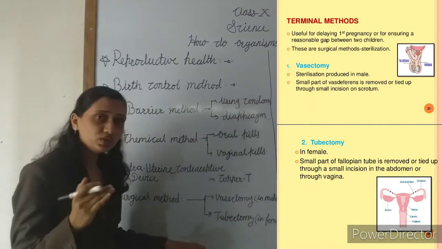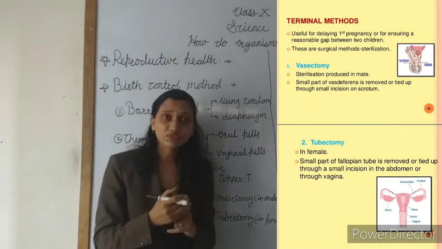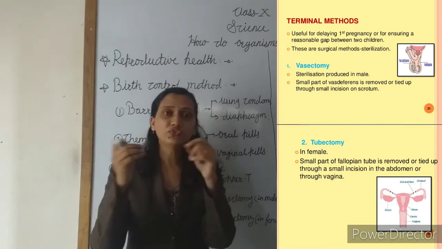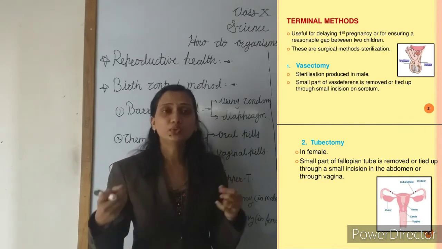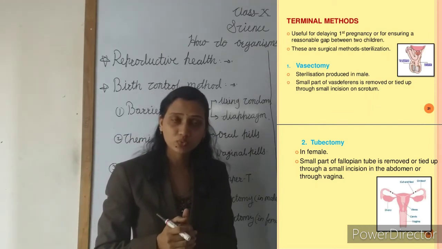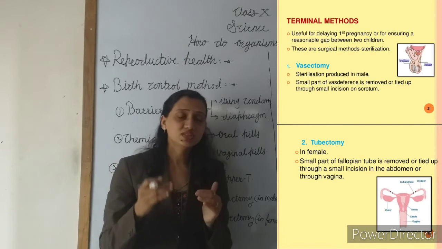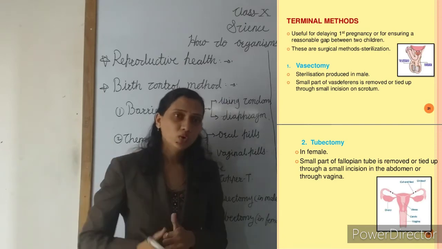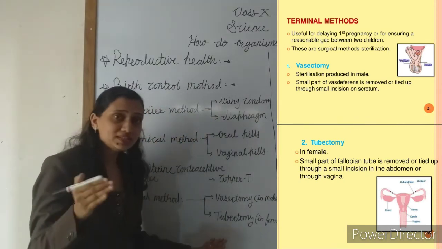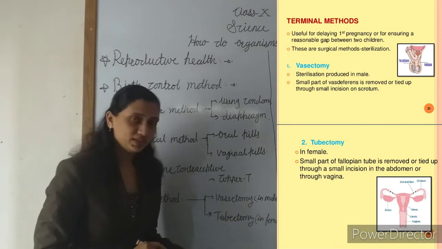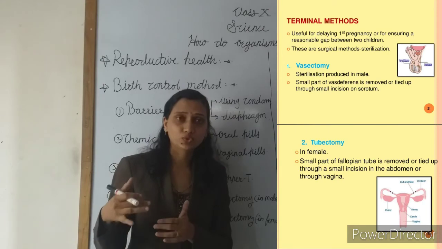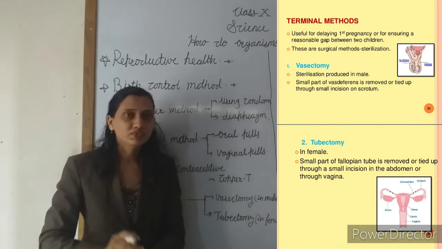And in the female, we know that the oviduct, the fallopian tube, gets cut, then the two free ends of this fallopian tube get tied to each other. In this way it prevents the path of the ovule. Understand? In this way fusion does not occur in the oviduct, meaning the sperms cannot reach the ovule. And in the female, this surgery is called a tubectomy. Understand? These are the methods to prevent birth, to prevent pregnancy in the female.